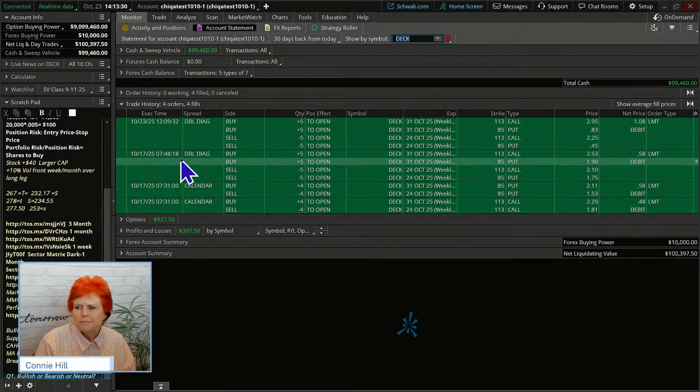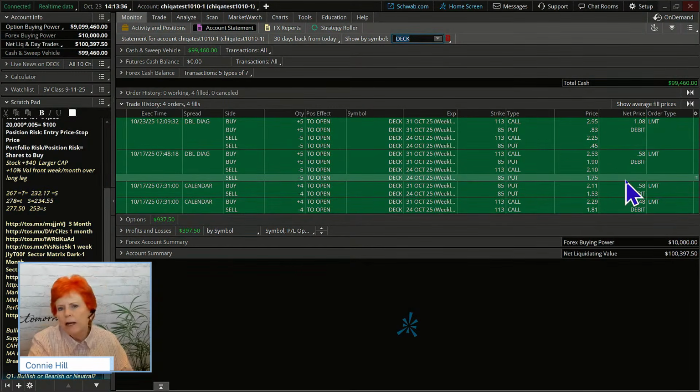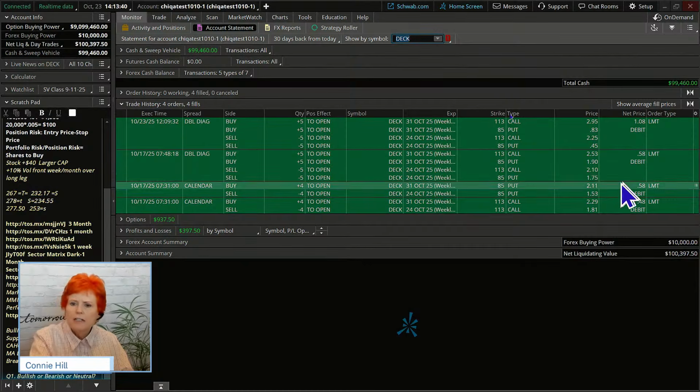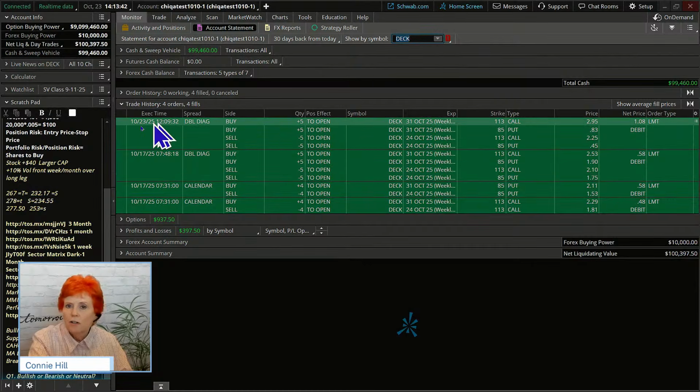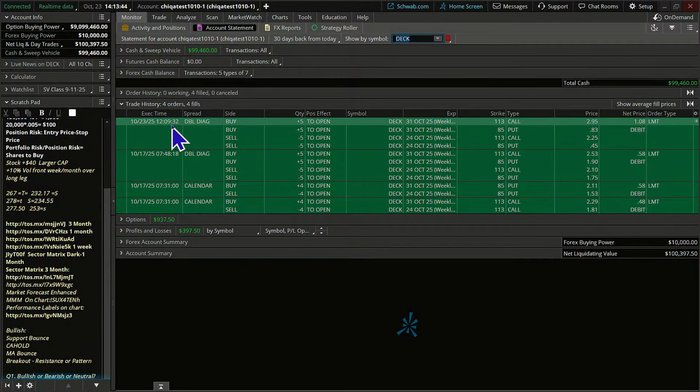Now, the next thing I did is I said, well, with this double diagonal, if I went out and bought it again right now, what would we see? And so that's this transaction right here. I went out there today because I was preparing for our class, and look how much it would have cost to put on a similar trade. $1.08. All right. What does that mean in terms of this trade?